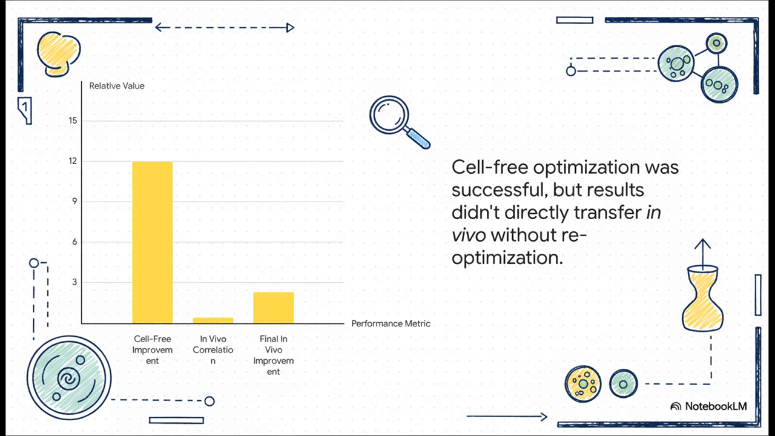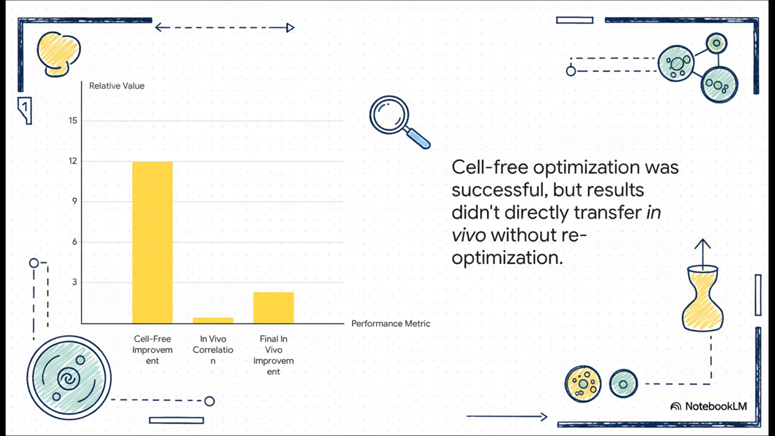However, when the top-performing combinations were tested in vivo, that is, in living cells, the performance did not translate well, showing a low Pearson correlation of 0.14. This is an important finding as it highlights the common disparity between in vitro and in vivo results. But by feeding this new in vivo data back into METIS for just one additional round, the researchers improved in